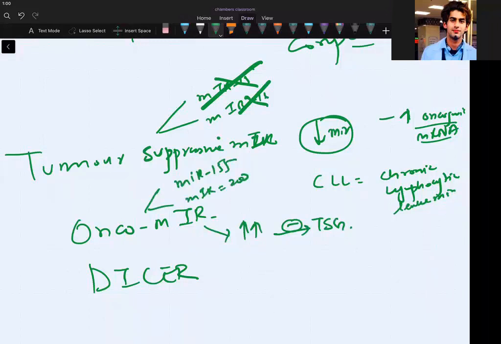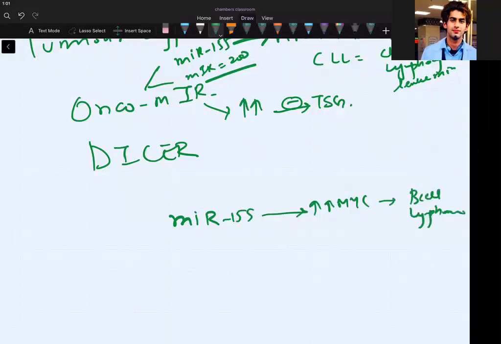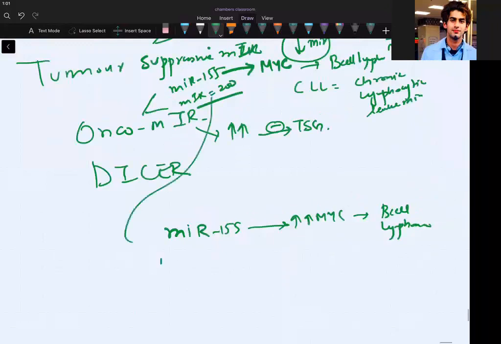If you start making more MER 155, you increase MYC, and this causes B cell lymphoma. Can we remember that story? If you get more of this MIR 155, you are increasing the MYC, and you are causing B cell lymphoma. Clear? What is the function of MER 200? This should naturally come to your brain. MER 200 is causing invasion and metastasis.